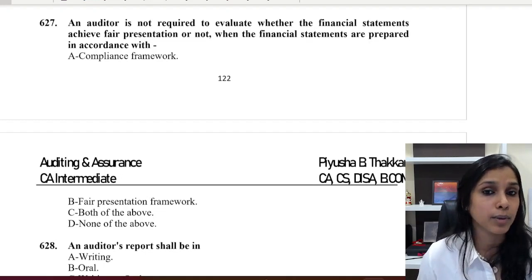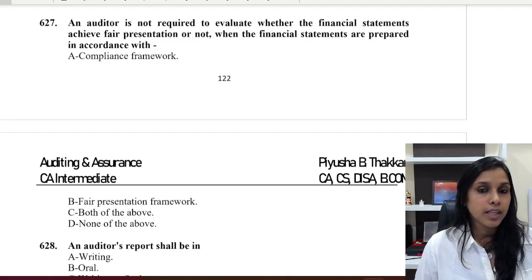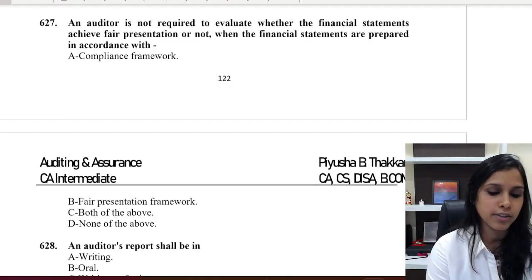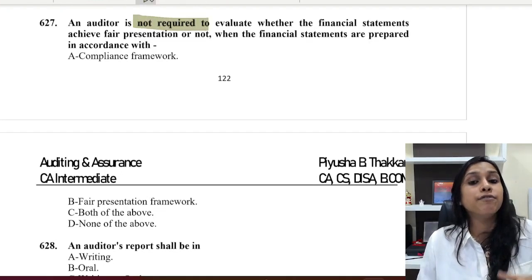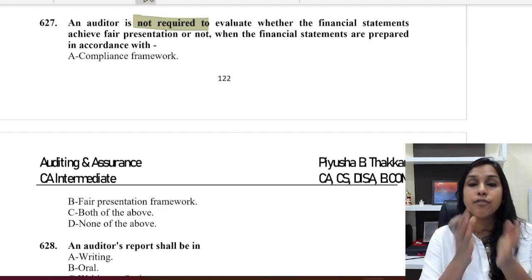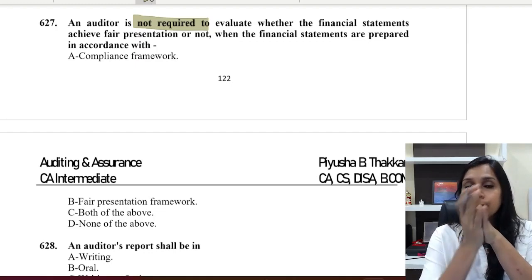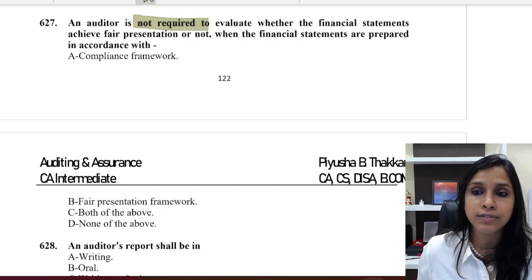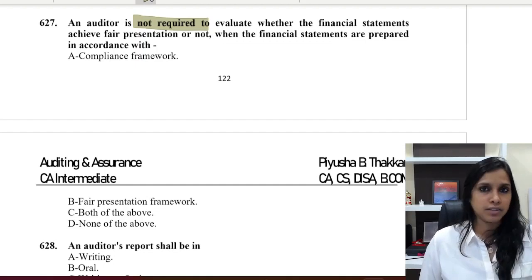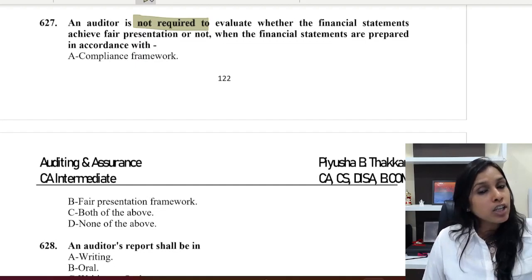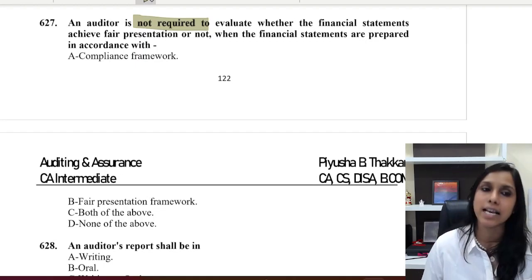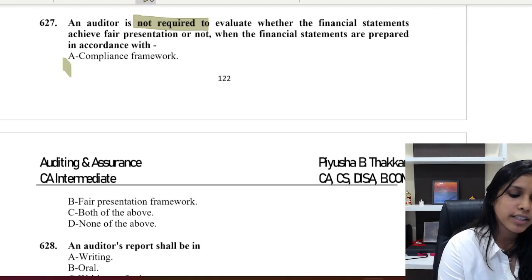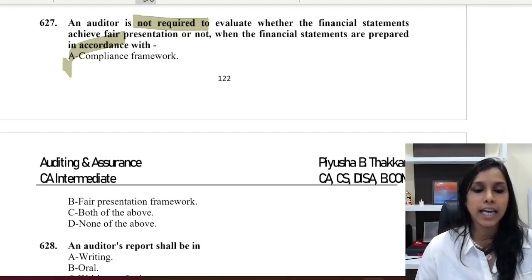Okay, now understand the question. What is it said? Is not required to evaluate. So we are not required to evaluate whether the financial statements achieve fair presentation or not. Fair presentation, is present or not, is speaking about which financial reporting framework? Fair presentation framework. So when is it not required? When we are going with the other framework. And the other framework is compliance framework, right? So here the correct answer should be alternative A, my dear friends.